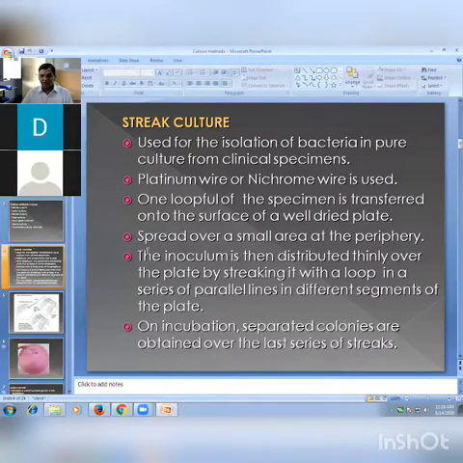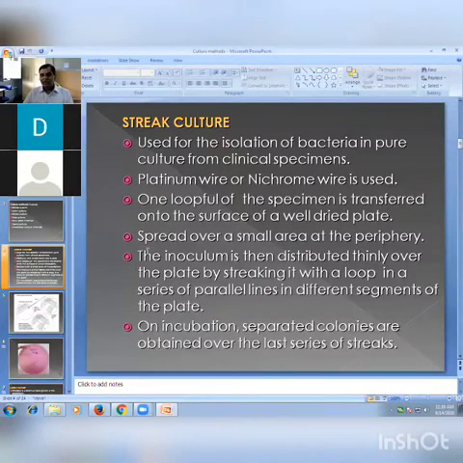So what is the purpose of this? Suppose in the first circle, the well where we prepare directly from the specimen, there are 1 lakh organisms. We transfer maybe 10,000 in the first segment, then maybe 1,000, then maybe 100, 10, and lastly we obtain one single colony at the center or in the fourth segment, and that is a pure growth. What we learn is that one bacterium produces one colony after overnight or 24-hour incubation, and that represents a pure growth of that particular organism. Like this we obtain the pure growth.